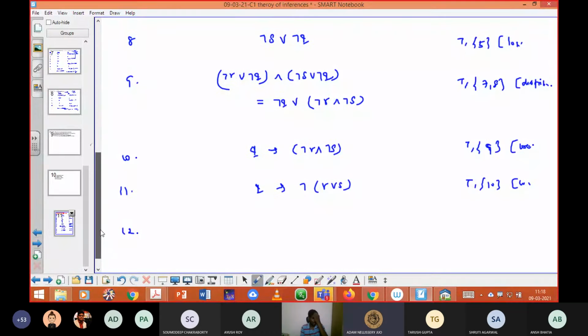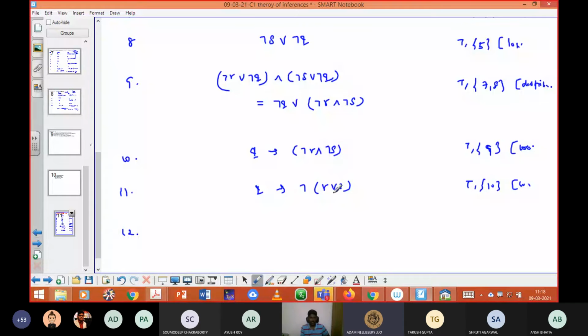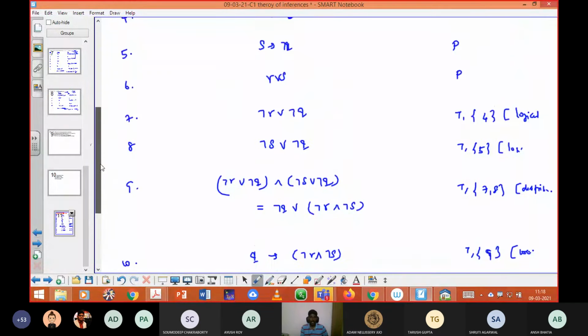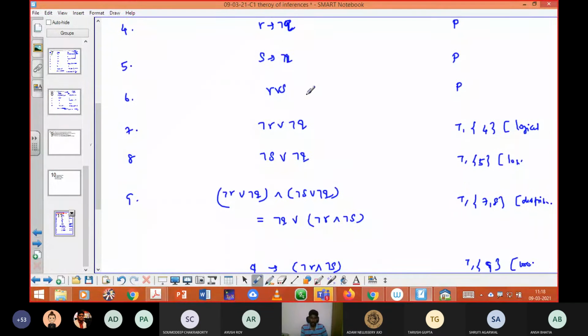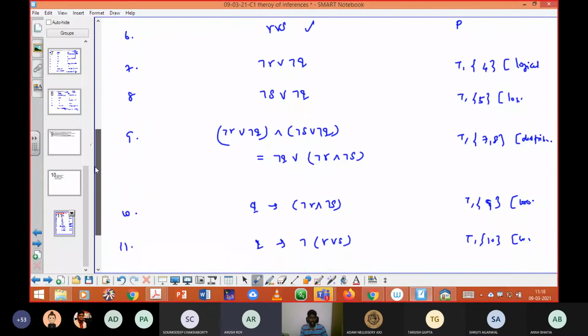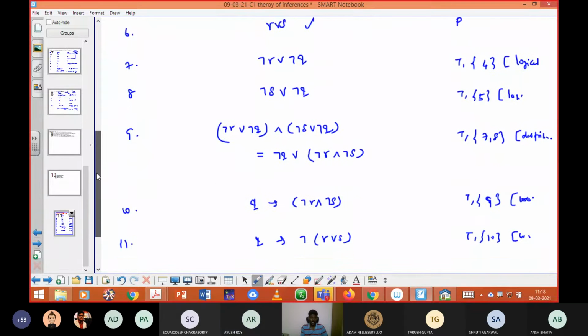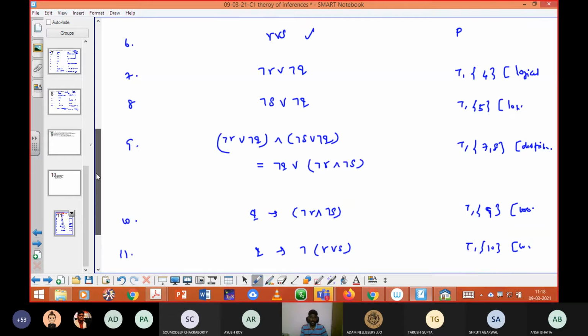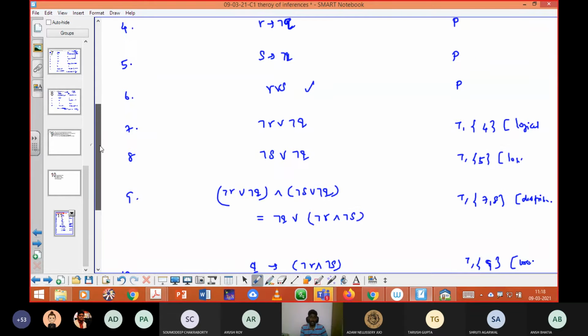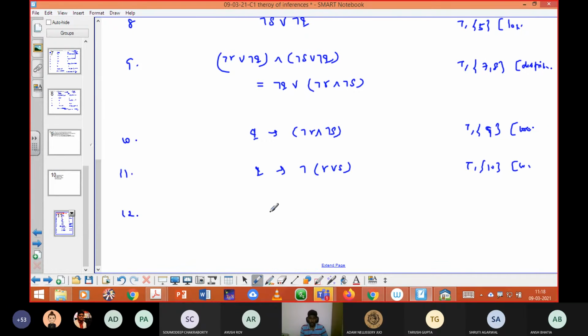See here, you have got the answer in your 11th step, Q implies negation of R or S. Still there is one more pending premise, that is R or S, to be used. So we can connect them by using disjunctive syllogism. By applying the disjunctive syllogism, negation of R or S and R or S will get cancelled. So what will be the final answer if you connect those negation steps? Negation Q. Very good.